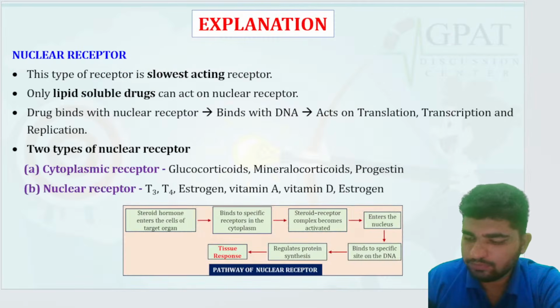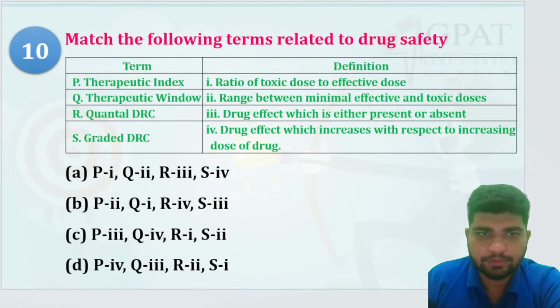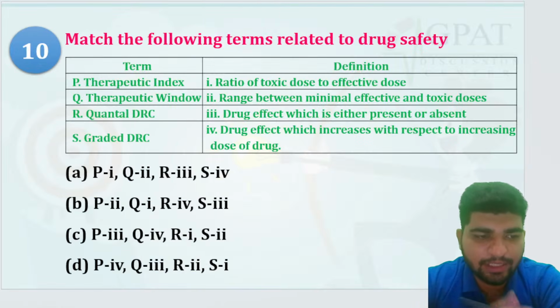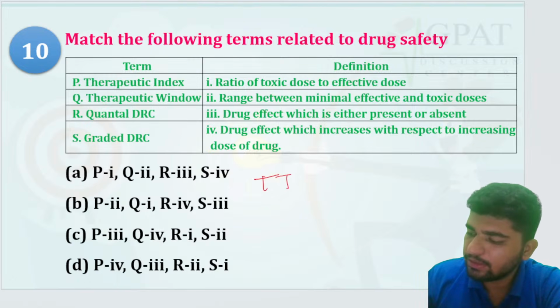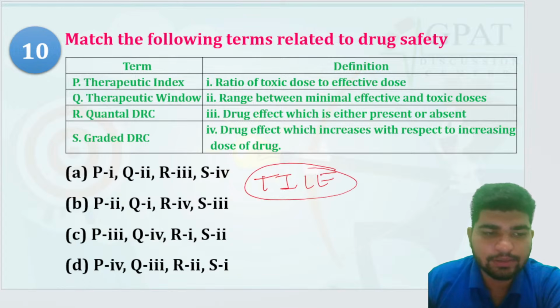So, therapeutic index, therapeutic window, quantal DRC, and graded DRC. Okay. So therapeutic index is like lethal dose and effective dose. Getting the trick?